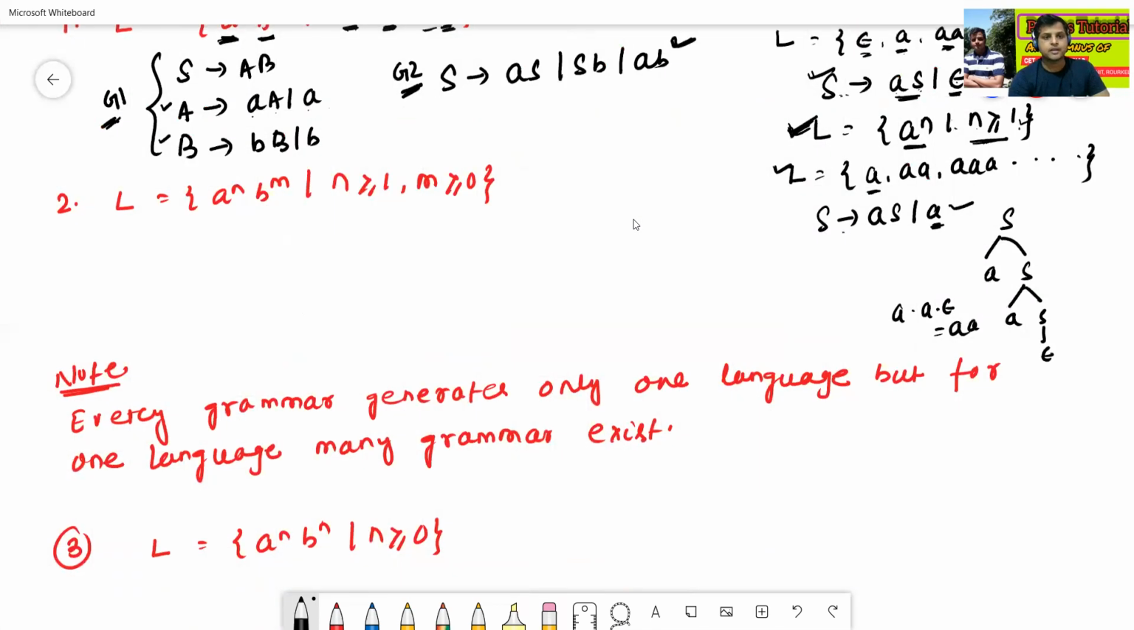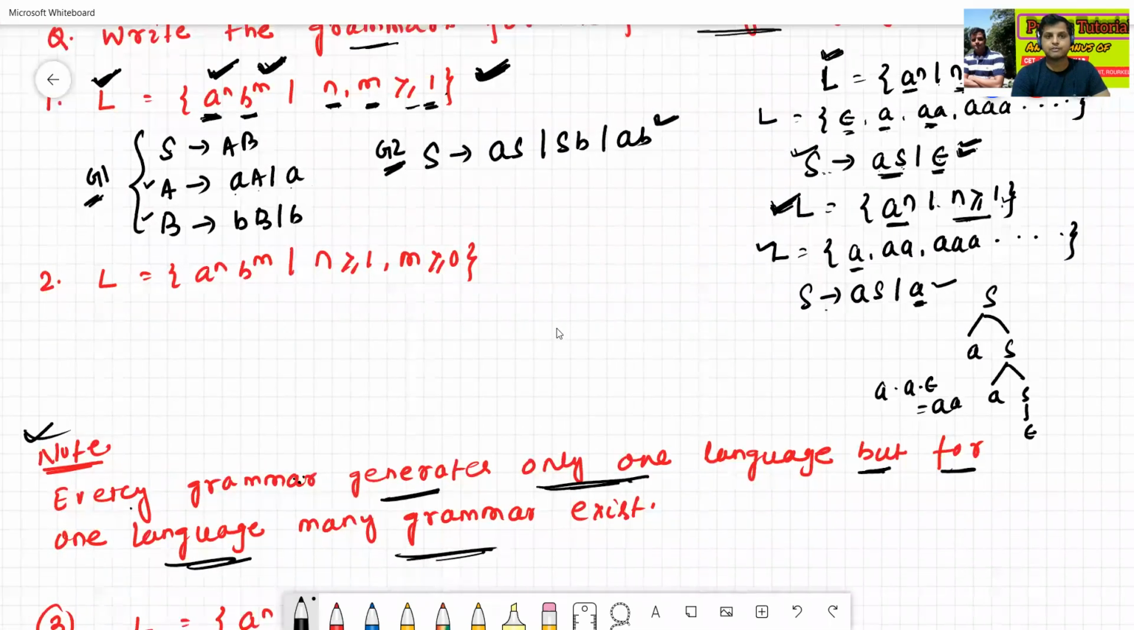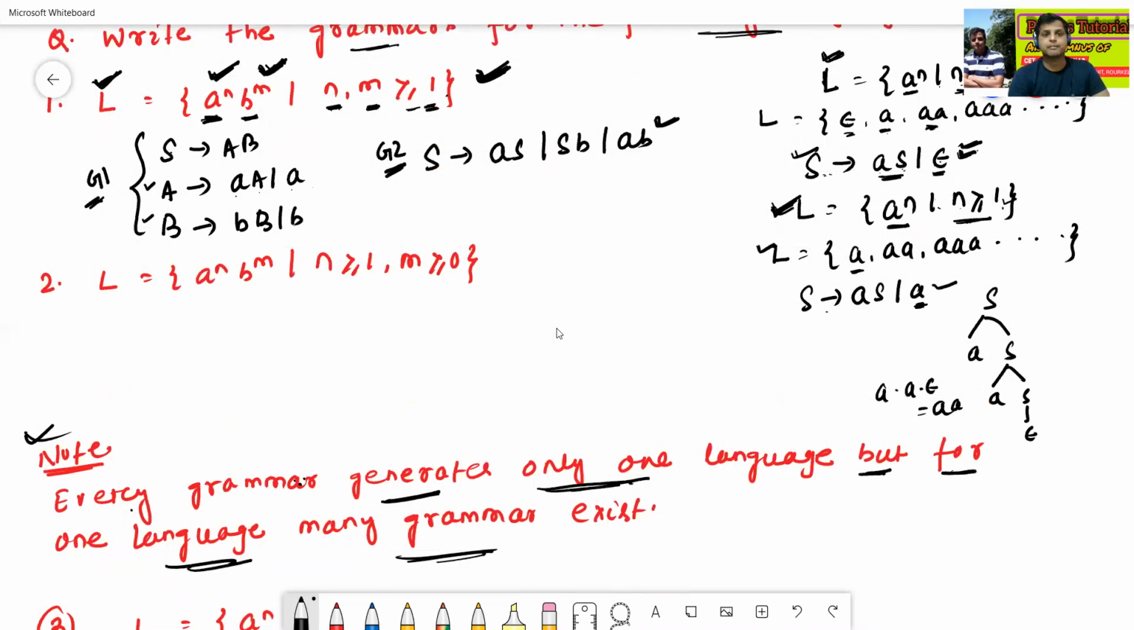This is also one note point here. Every grammar generates only one language, but for one language many grammars exist. Here this is one language, so many grammars: this is grammar 1, this is grammar 2, and some other grammars may exist.